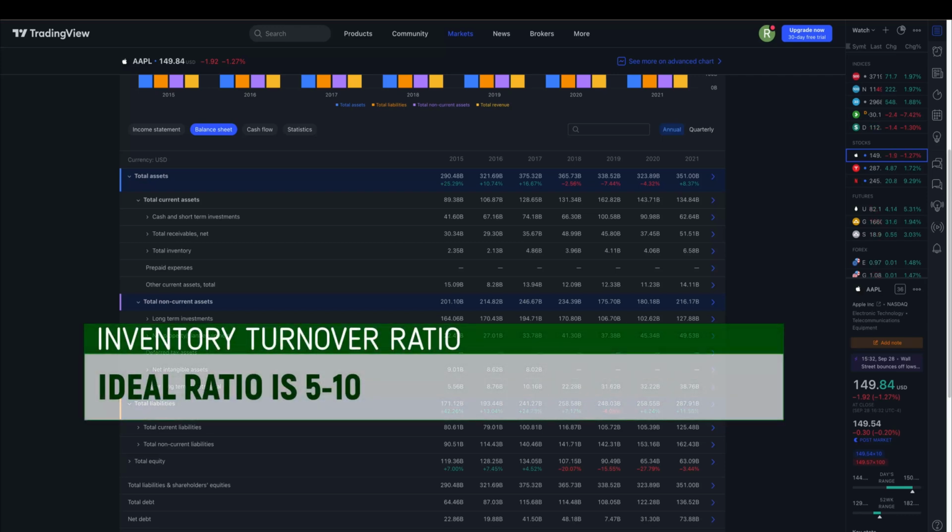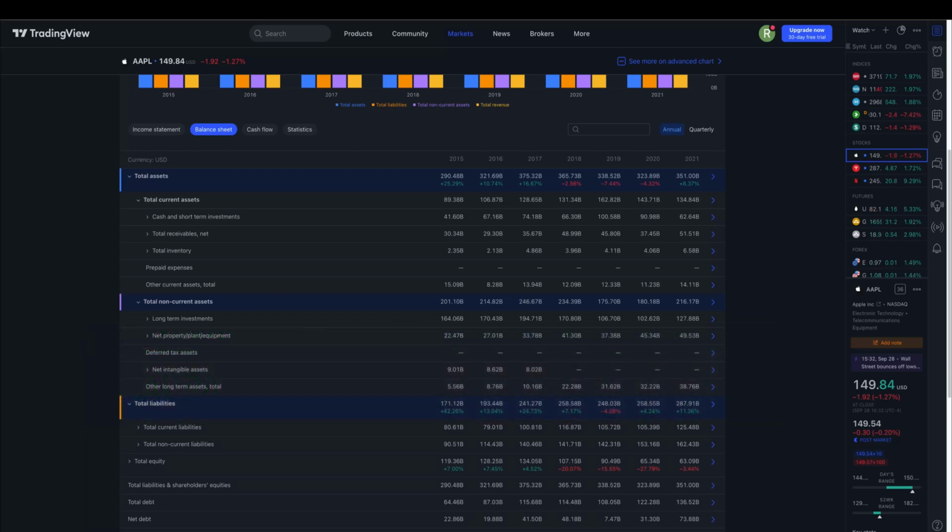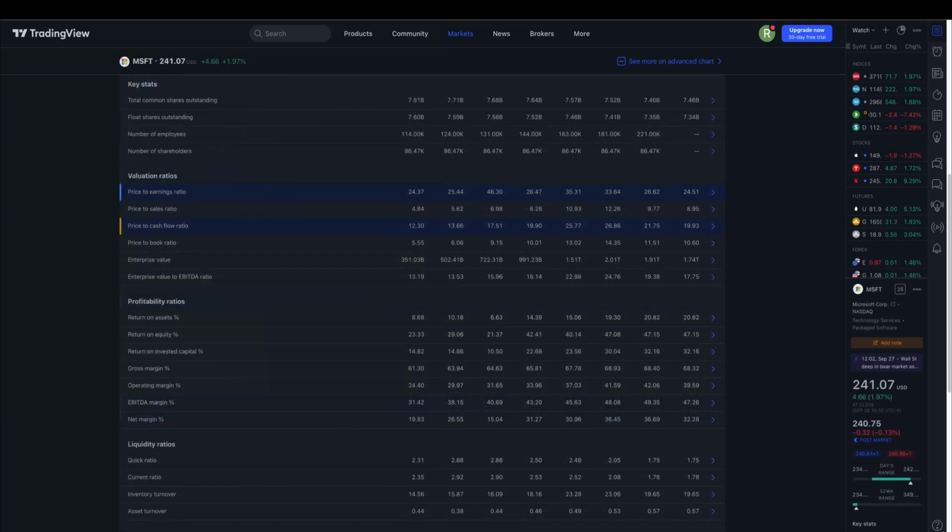For most industries, the ideal inventory turnover ratio will be between 5 and 10, meaning the company will sell and restock inventory roughly every 1 to 2 months. It is vital to compare the ratios between companies operating in the same industry and not for companies operating in different industries. So let's check Microsoft's inventory turnover ratio.